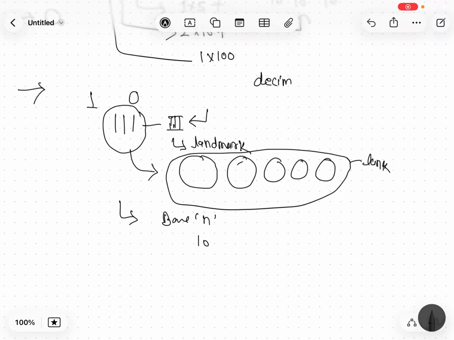So, base 10 number system, an example. If there is a base 10 number system, how will you group them? The first landmark number would be 1, then another landmark number would be 10 times 1, another would be 10 times 10, that is 100, another would be 10 times 100, that is 1000. So this is the base 10 number system.